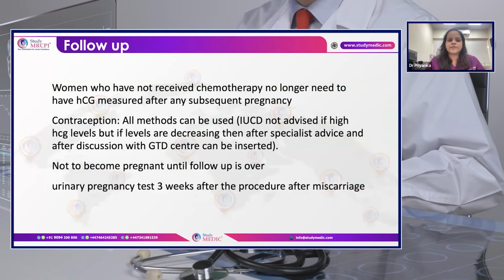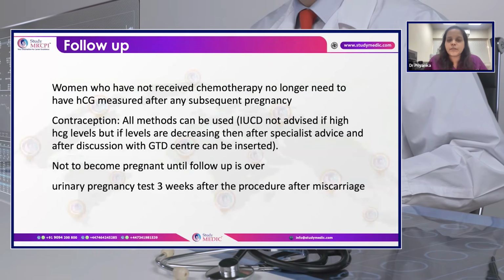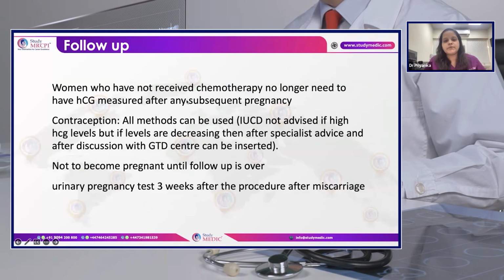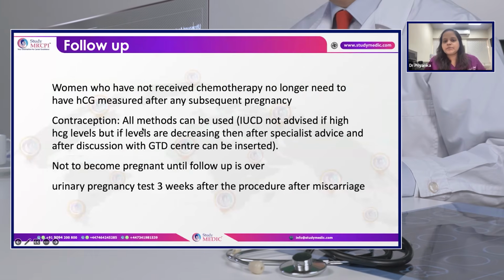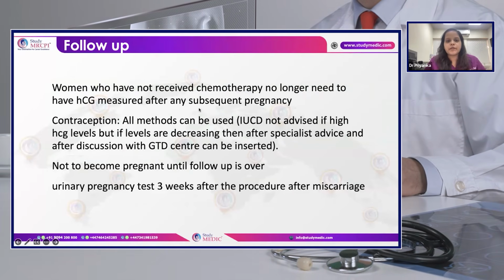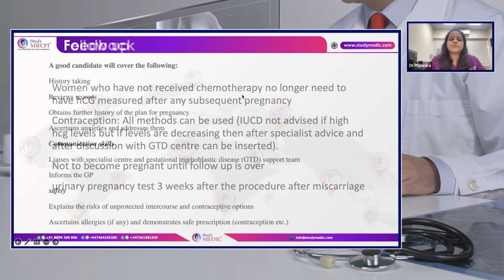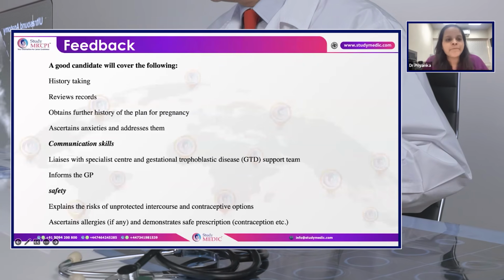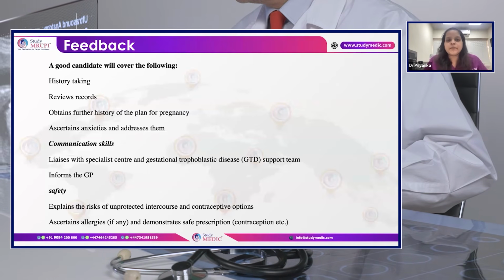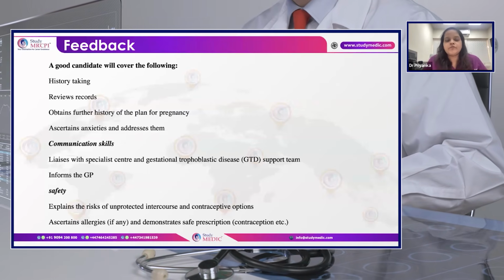The recent recommendation is that women who have not received any chemotherapy no longer need to have an hCG measured after subsequent pregnancies. And regarding contraception, all methods can be used. The IUCD is not recommended if the values are high, but if they are falling, it can be used under specialist advice.